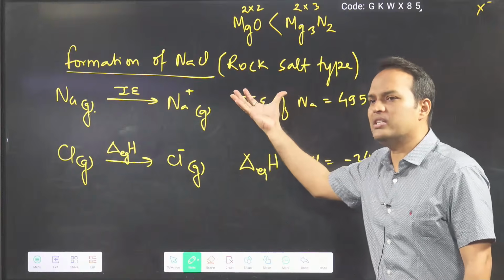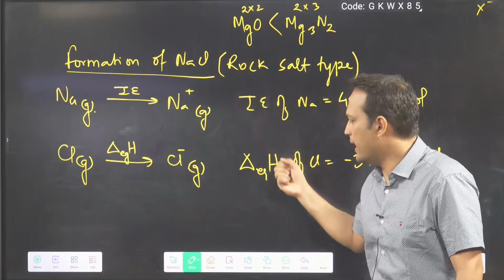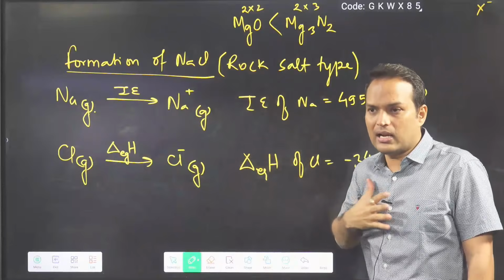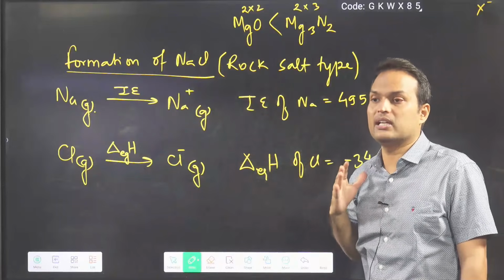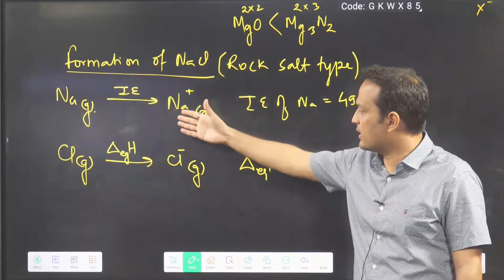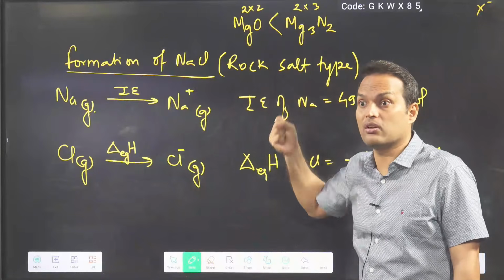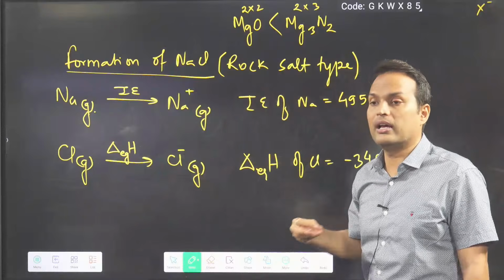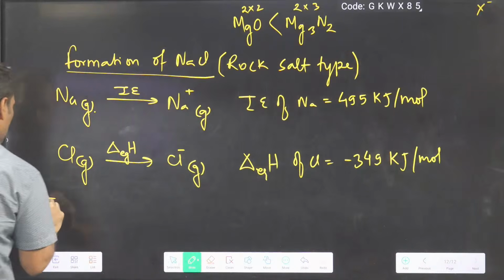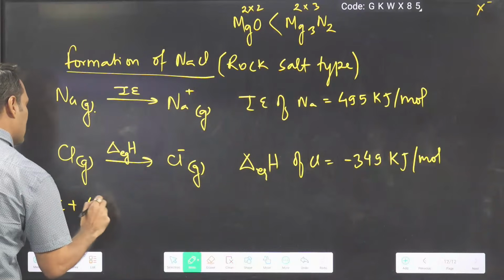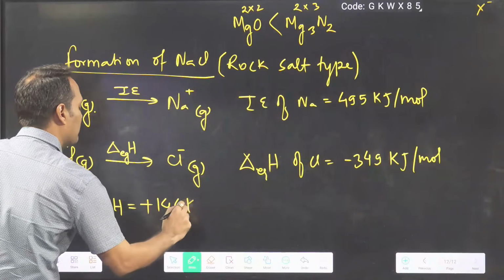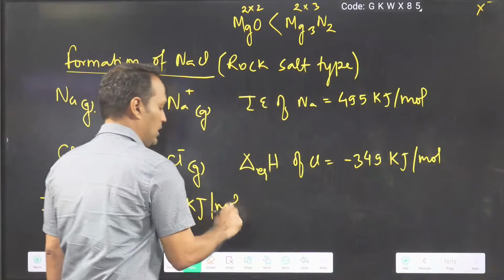So some energy is absorbed and some energy is liberated. Our target is to make NaCl crystal. I am having Na gas, Cl gas. I will remove one electron, ionization energy required. Here Cl electron gain enthalpy is released. Now if I ask you the sum of ionization energy and electron gain enthalpy, this will be approximately 146 kilojoule per mole. Coming or not?